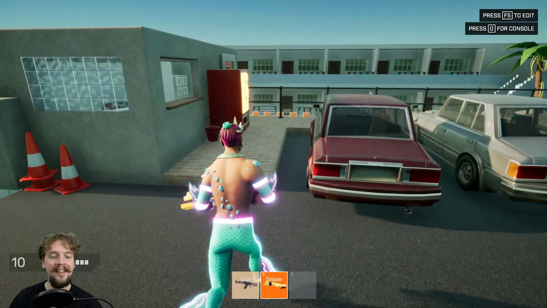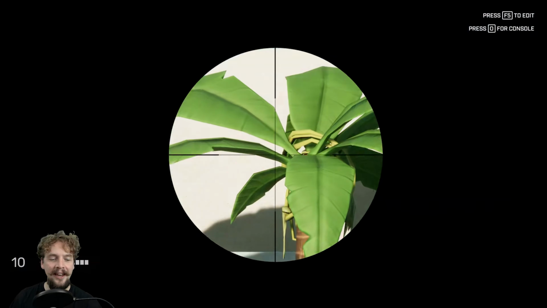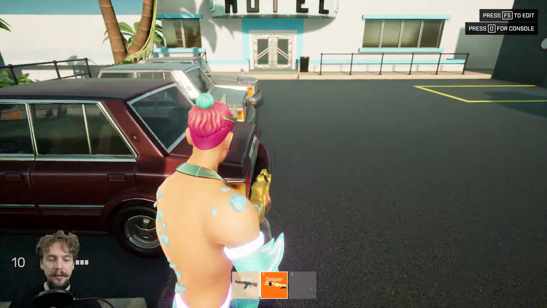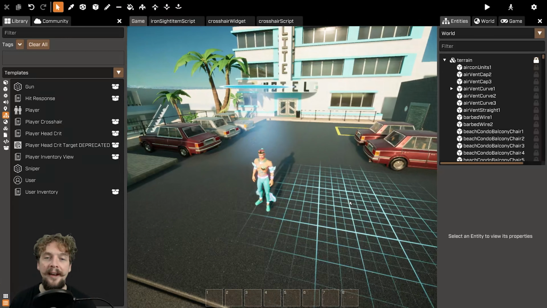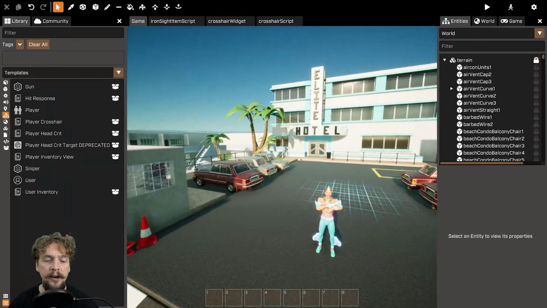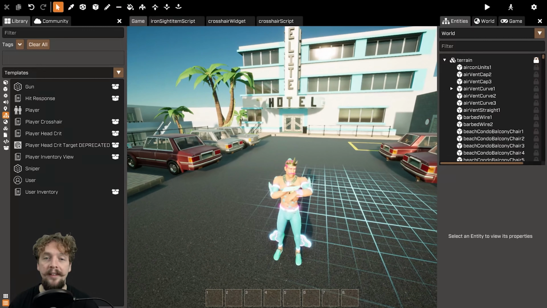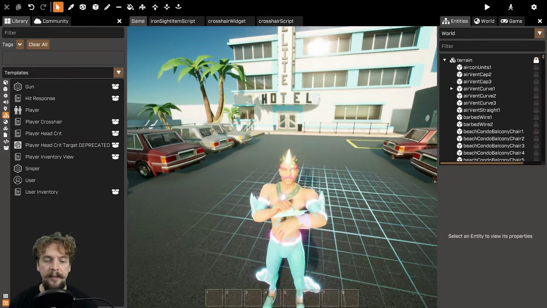Hello and welcome to this quick guide on how to create scoped weapons like this one in Crayta. To start with, I am starting from a game which already has the ability to hold weapons and have an inventory system. If you're not sure how to do that, the easiest way to start is by using one of the starter templates that has already got guns involved, something like the capture the flag template or the gun template.